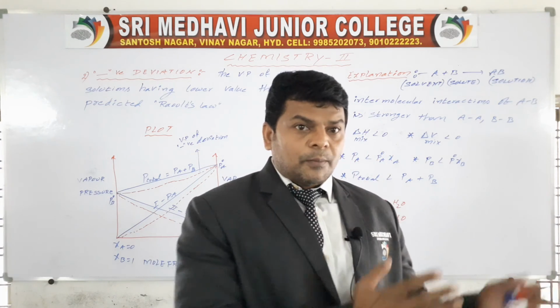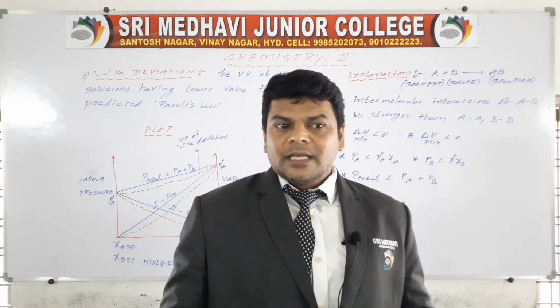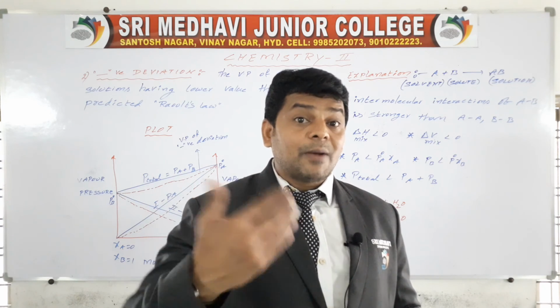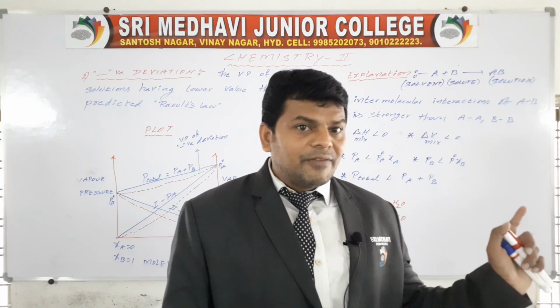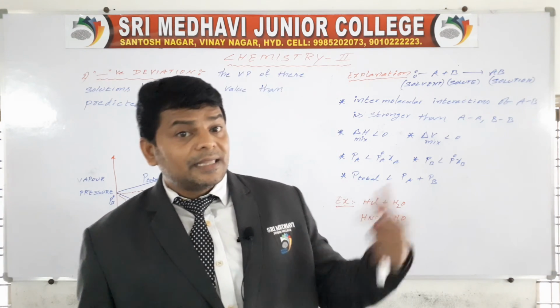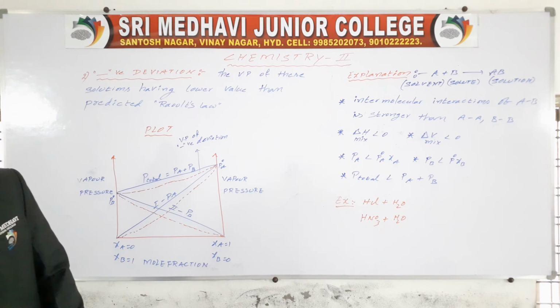These are two types, positive deviation and negative deviation. Positive deviation means these solutions have higher vapor pressure than Raoult's law. Negative deviation means these solutions have lower vapor pressure than Raoult's law. So this is the way we discussed.